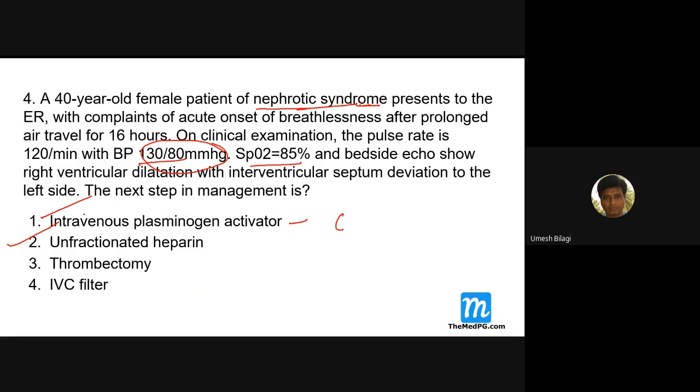However, imagine a patient where this one is not there. You are not afraid now. This could be there or may not be there. Then I would have gone for this. Patient without this, it is a bit individualistic. It's not very clear cut. But if there are no comorbid conditions, then go for intravenous plasminogen activator, thrombolytics, and all that. If they are there, then go for this in a patient who is having submassive or intermediate type of pulmonary embolism.